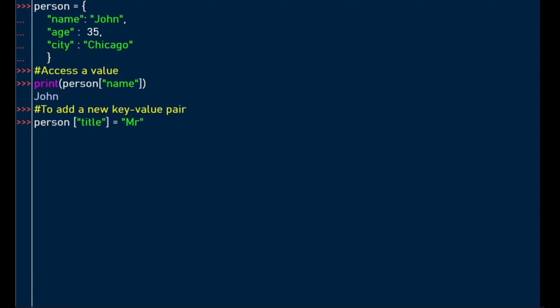We are going to add a new key called title and a new value called Mr. So this is a key value pair added to our person dictionary. Let's print our dictionary to see how it will look after we've added the new key value pair, which is title and Mr. So here we have a new key value pair, which is the key title, and this is the value Mr.